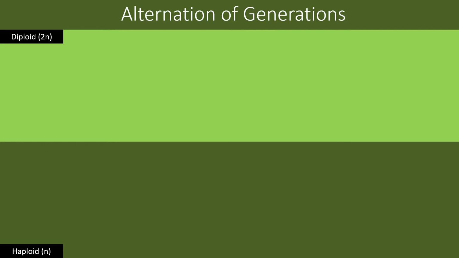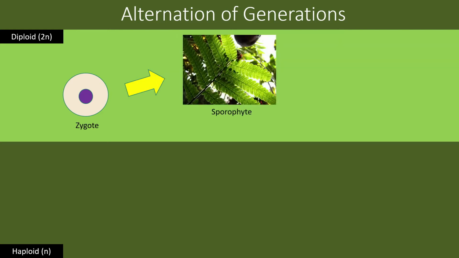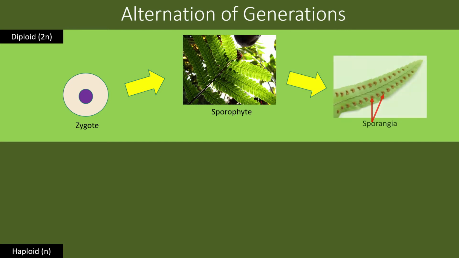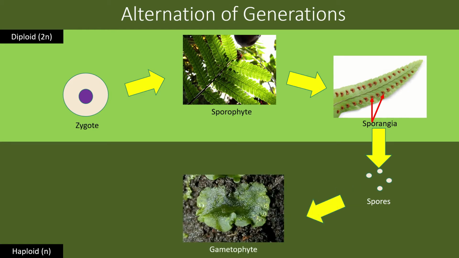And the way this works is plants have a diploid zygote, which then forms into a sporophyte, which is technically the adult version of the plant. And the sporophyte's job is to produce spores. But spores are technically formed on sporangia, which can be things like aspects of pine cones, fruits, and then in ferns underneath the leaves. And these sporangia have spore mother cells that undergo meiosis to produce spores. Those spores then grow and develop into a gametophyte. And the gametophyte is a haploid plant structure.